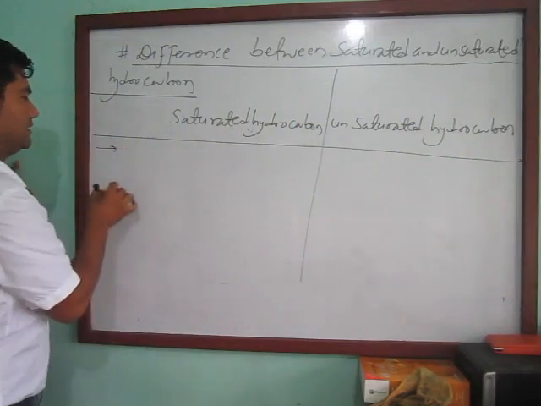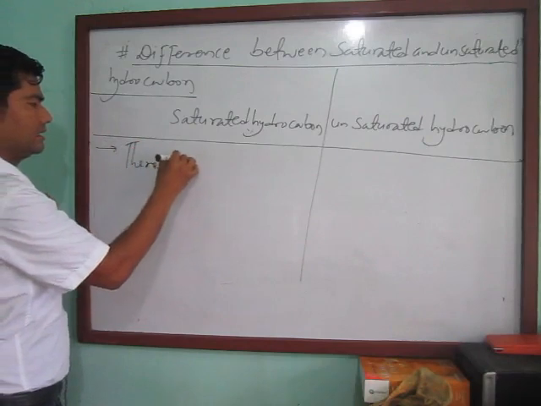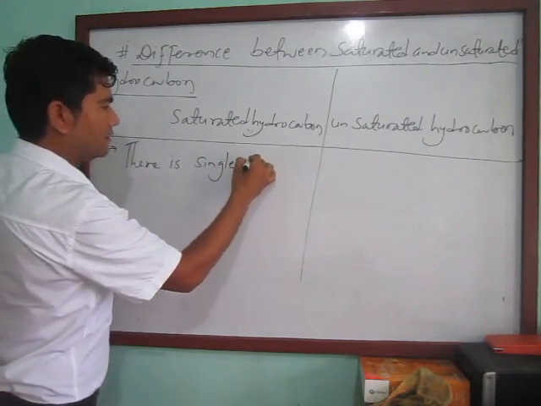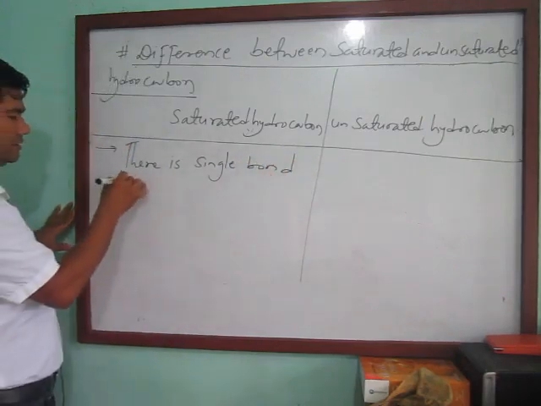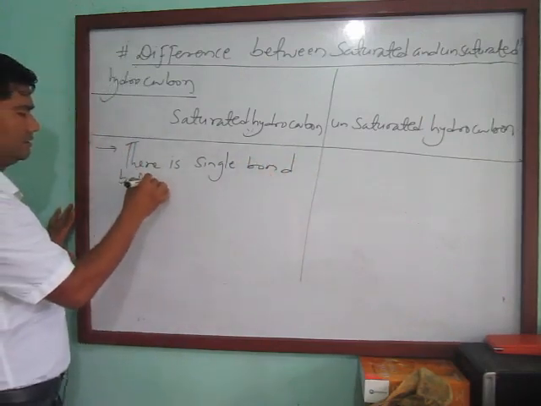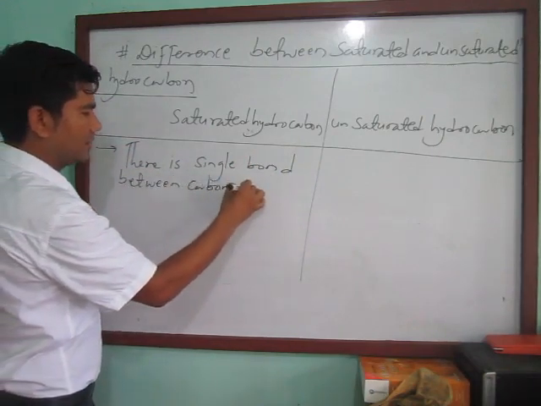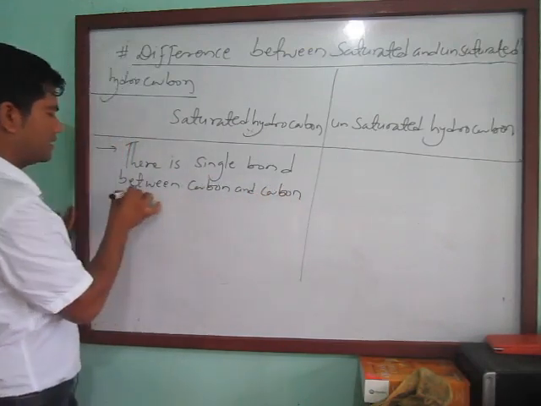So you can write here, there is a single covalent bond between carbon and carbon atom.